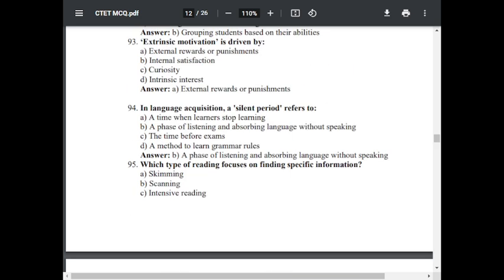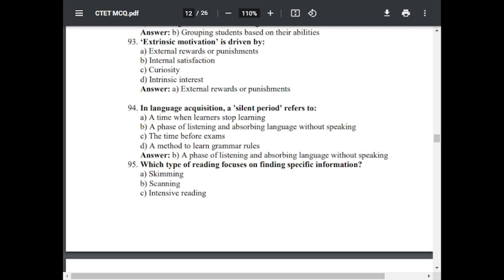Question number 94. In language acquisition, a silent period refers to option A, a time when the learner stops learning, option B, a phase of listening and absorbing a language without speaking, option C, a time before exams, option D, a method to learn grammar rules. The correct answer is B, a phase of listening and absorbing language without speaking.